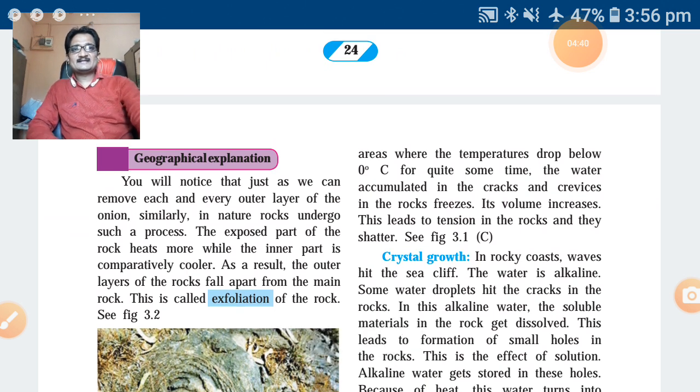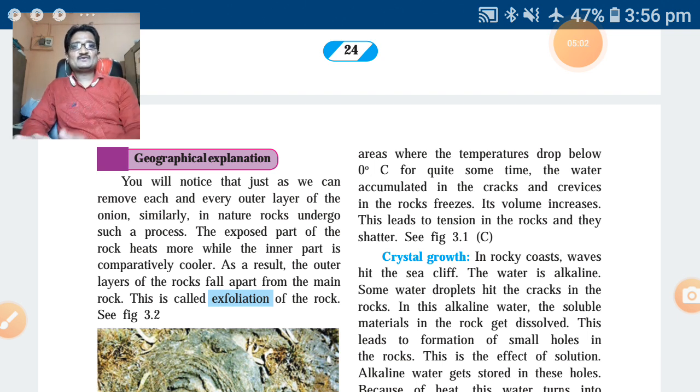You will notice that just as we can remove each and every outer layer of an onion, similarly in nature rocks undergo such a process. As we can remove the layers of an onion, in the same way in nature rocks also undergo the same process.